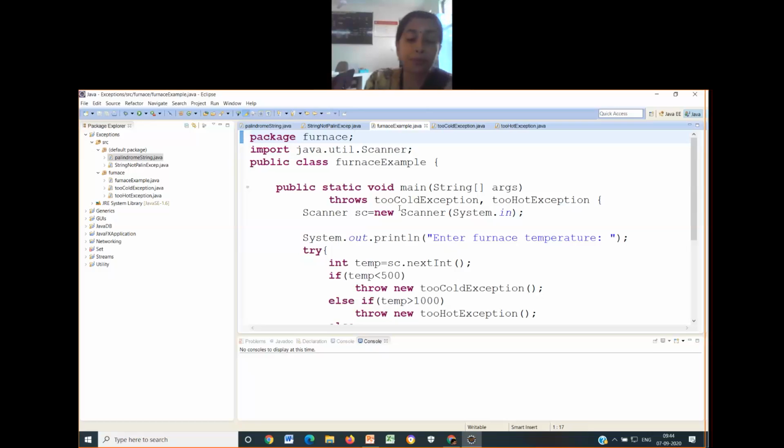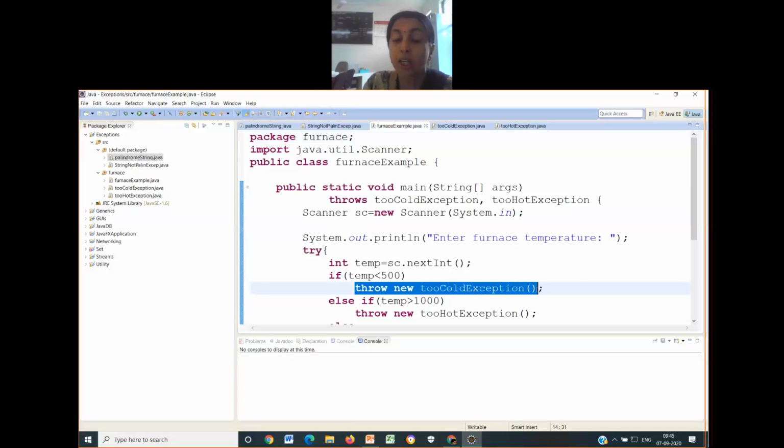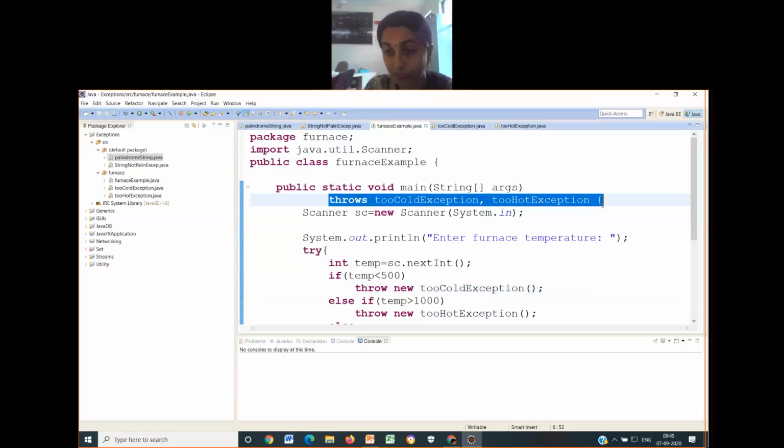So now I was talking about throw and throws in the previous example. Throw talks about explicit throwing of the exception, like here. Always throw is accompanied with new because I'm calling a new exception class constructor. It is telling that you are throwing explicitly this kind of exception. But have a look at this, and where throws is available, that is also very important.